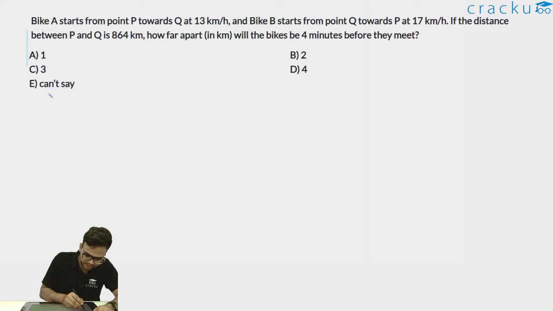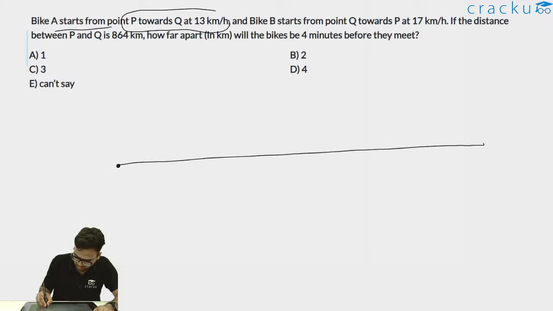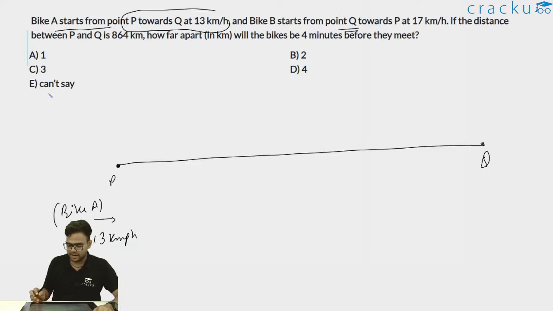It is given that bike A starts from point P towards Q at 13 km/h. So there is a point P and there is a point Q. There is bike A which starts from point P towards Q at 13 kmph. And bike B starts from point Q towards P at 17 kmph.